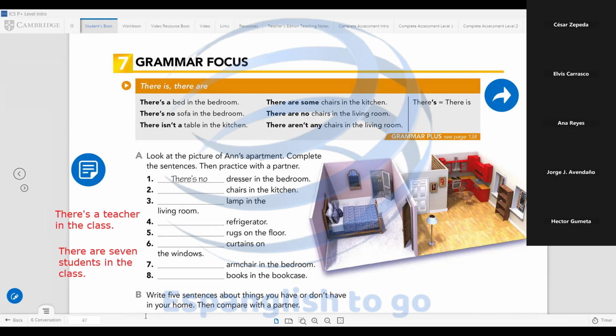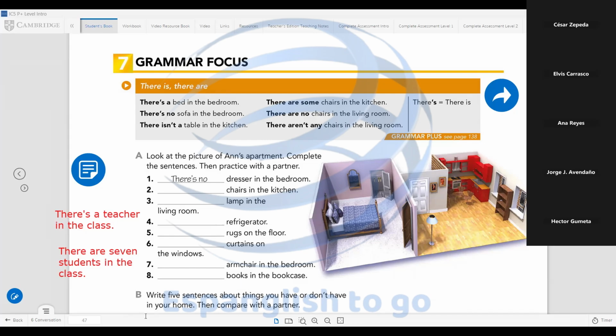There aren't any, no existence. There aren't is negative. Because we have negative, we have to use any, the indefinite article any. You can say there are no chairs or there aren't any chairs. Okay, teacher. Thank you. Perfect.